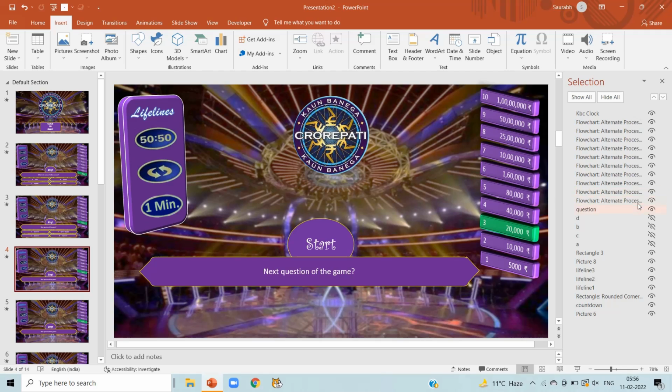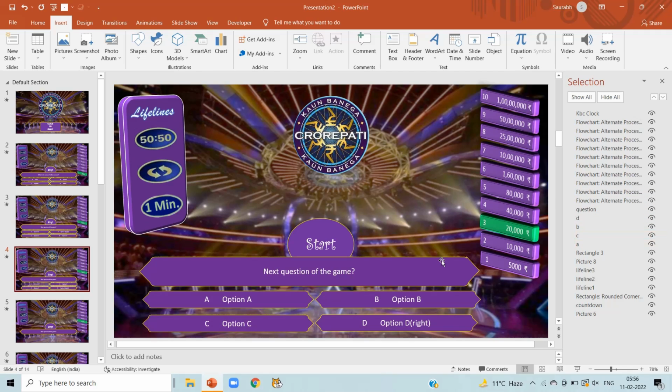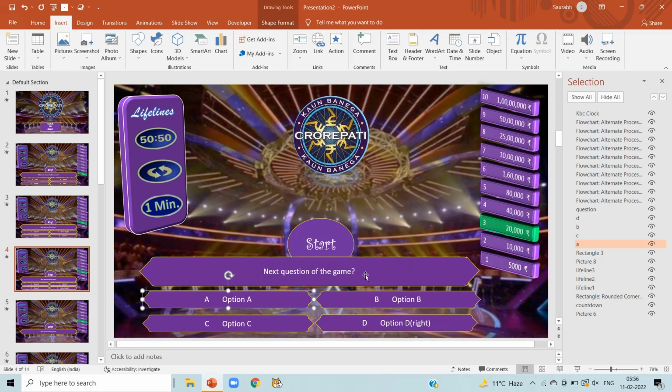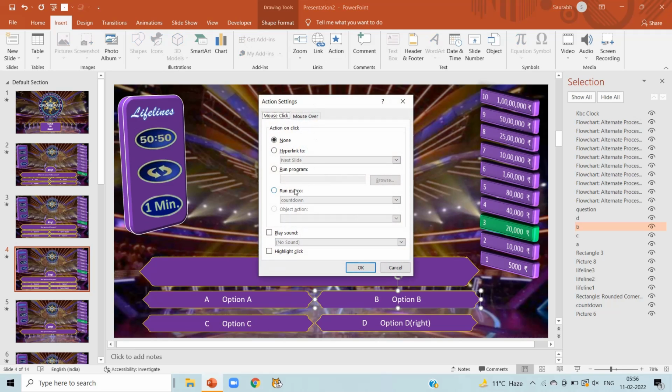Now click on slide number 4 and make it visible by clicking the eye sign, A B C D. Now click on option A, select Action, Run Macros, select option A here. Click on OK. Now click on option B, Action, Run Macros, and select option B here.